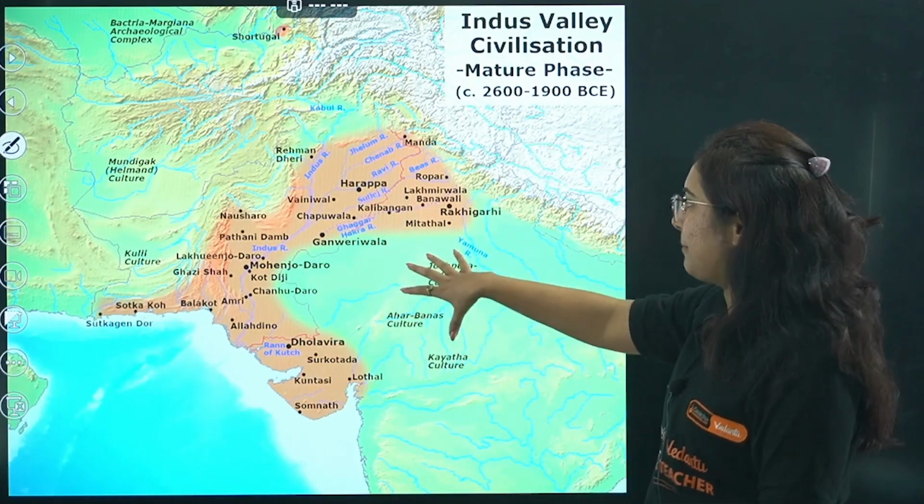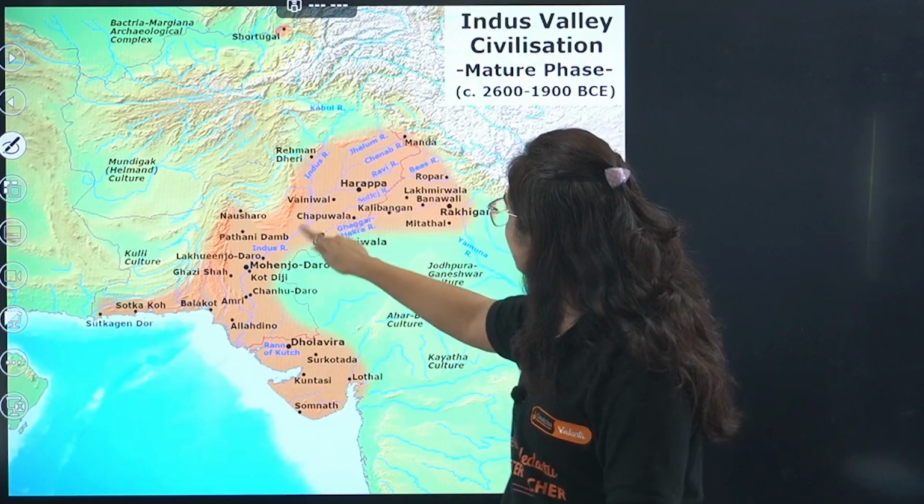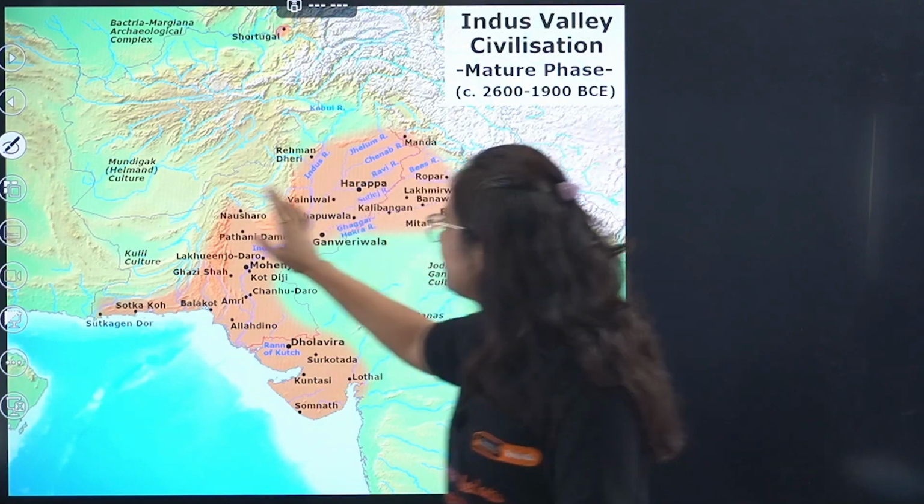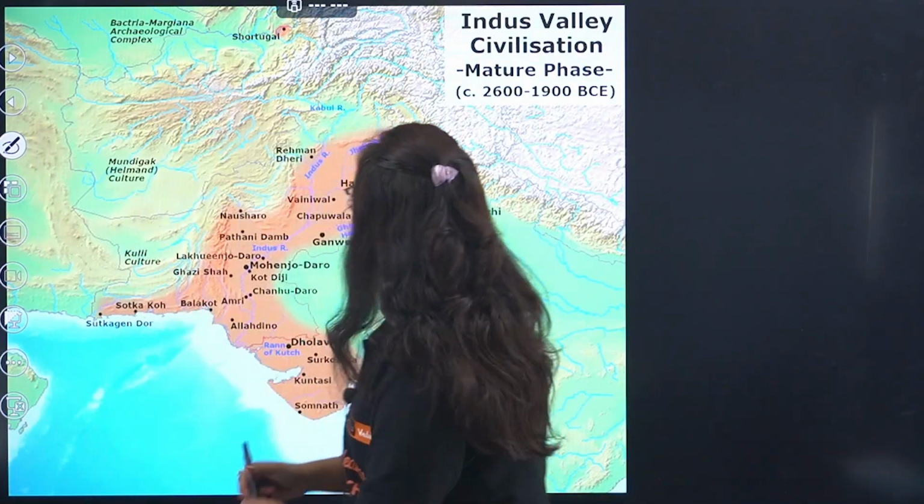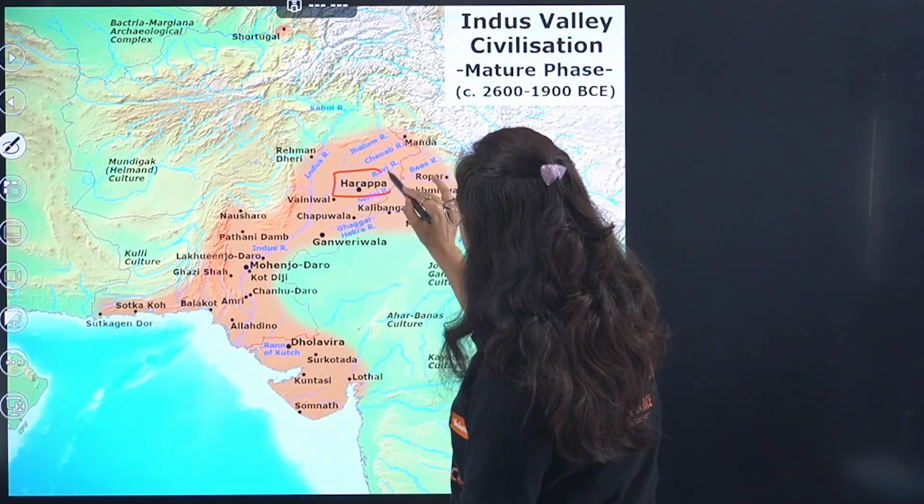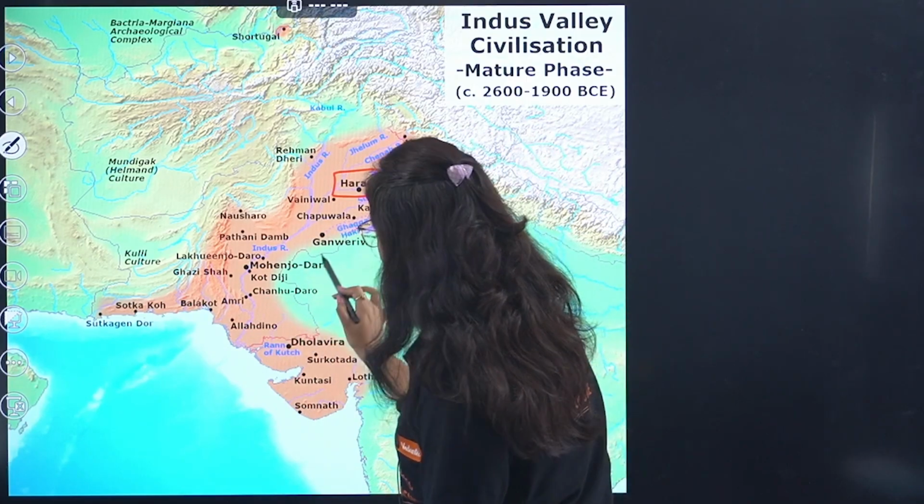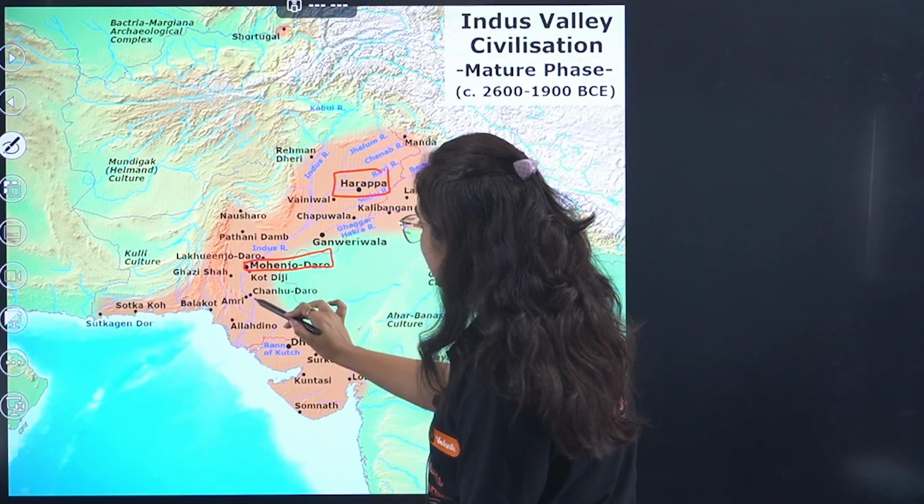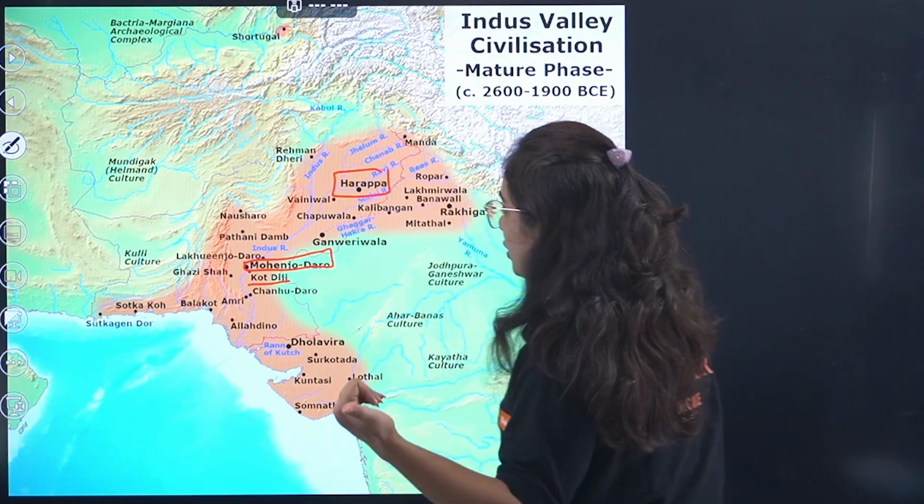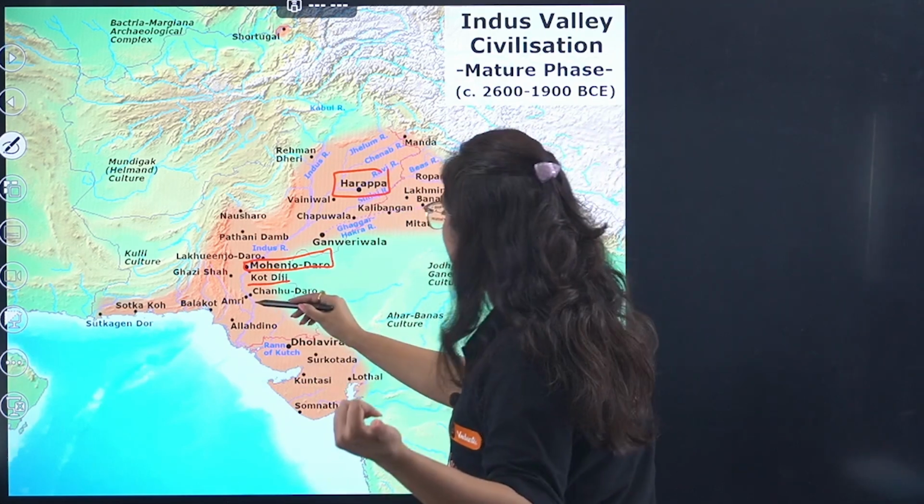We can see this in the map. In this map, this is the Indus River, Jhelum, Chenab, Ravi, Byas, Satluj. I will be marking some of the major cities again, like Harappa, which is now in Pakistan. Then the major cities are Mohenjo-daro. Below Mohenjo-daro lies Kot Diji. This is also one of the important ones, and Chanhu-daro.